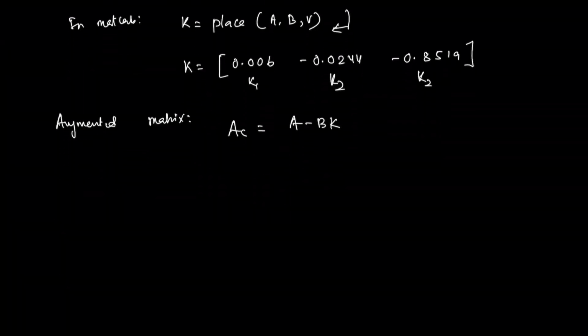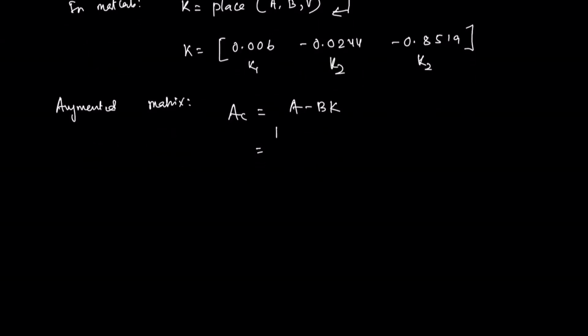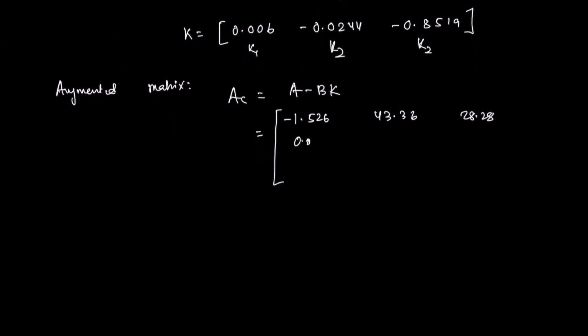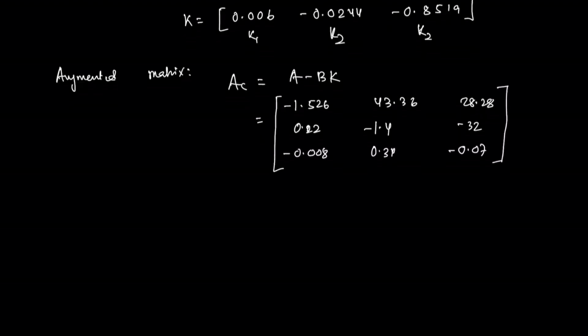Now, if you put in all the values you found in the 4 steps, our augmented matrix comes out to be minus 1.526, 43.36, 28.28, 0.22, minus 1.4, minus 32, and minus 0.008, 0.34, and minus 0.07. Right. This is the augmented system matrix.